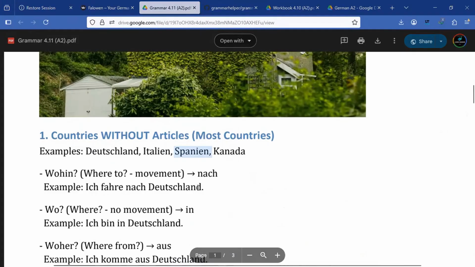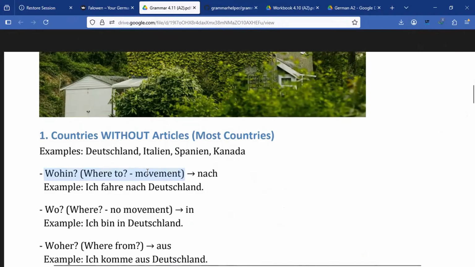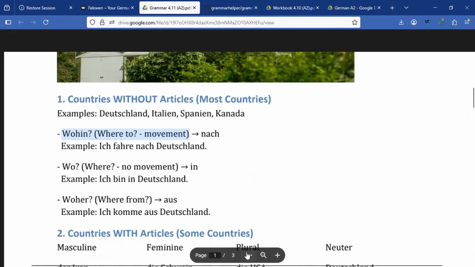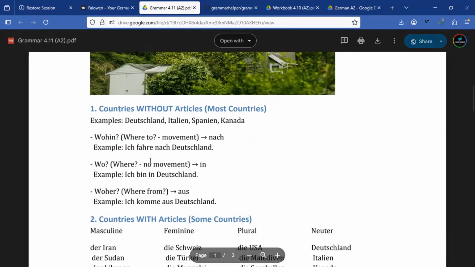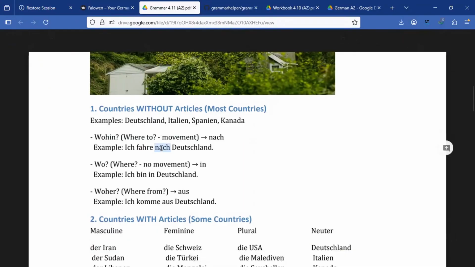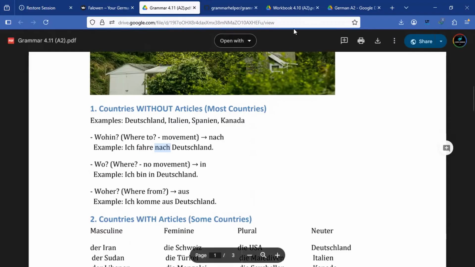And for these countries, we have wohin, right? That means where are you going? And anytime that you want to say that you are going to some of these countries in German, then we are going to use nach, right? So ich fahre nach or ich reise nach. That means that I'm going towards this country when the country does not have any article. So we say ich reise nach Deutschland. That means that I'm traveling to Germany, or ich fahre nach, right?